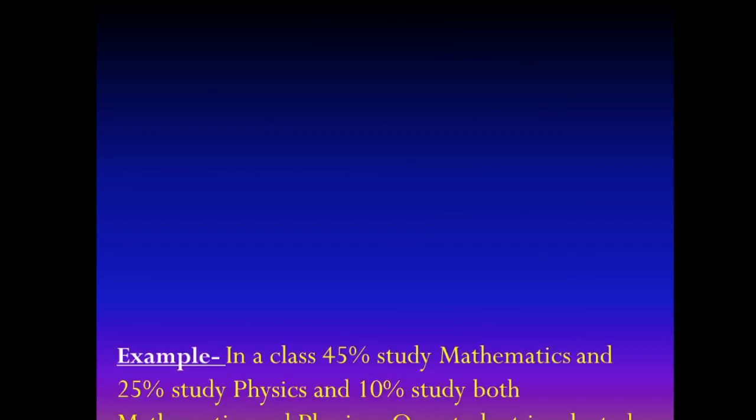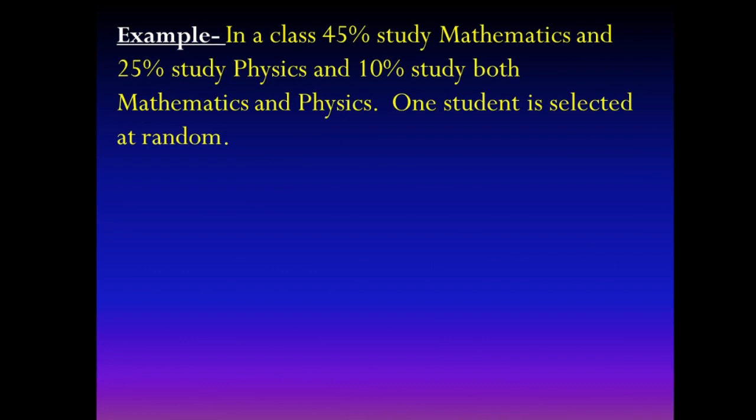The first problem. In a class, 45% students study mathematics and 25% students study physics and 10% study both mathematics and physics.